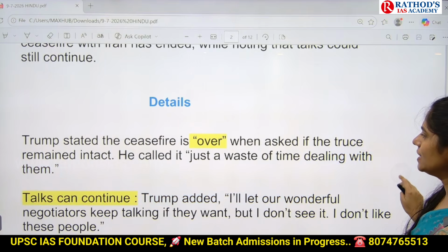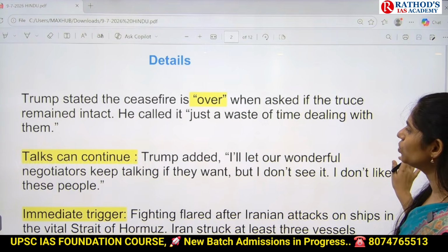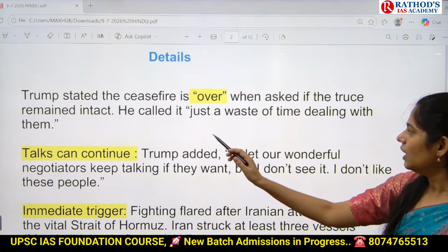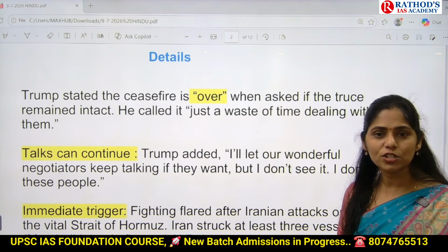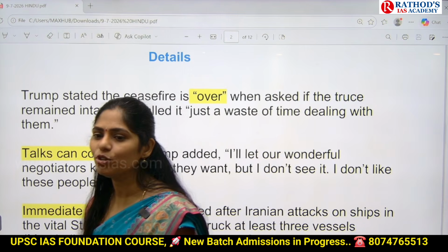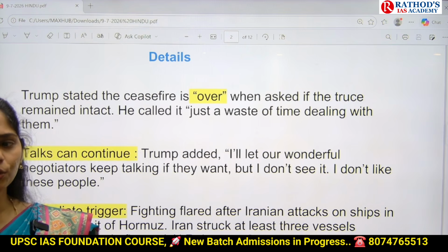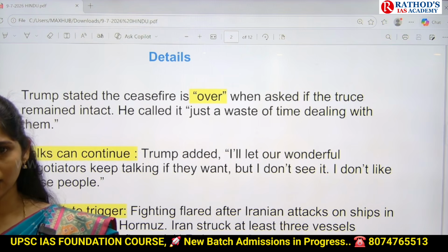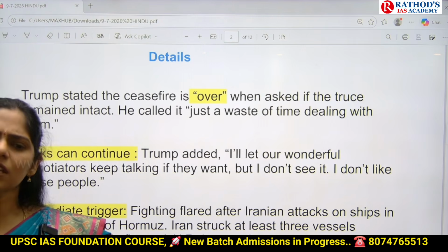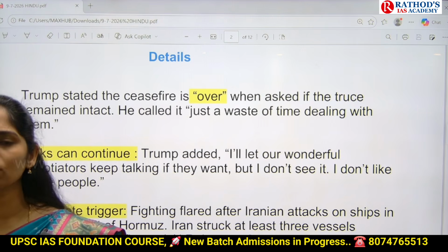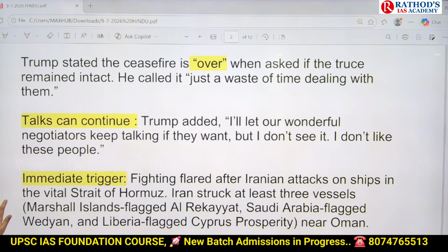Okay, what exactly he said is that the ceasefire is over. When asked if the truce remained intact, he called it just a waste of time dealing with them. He also said it is a waste of time to deal with Iran. That means he is indirectly saying that he doesn't want to move further with talks with Iran. But on the other side, he made one more balanced statement that yes, talks will go on, but we don't know what happens in those talks.